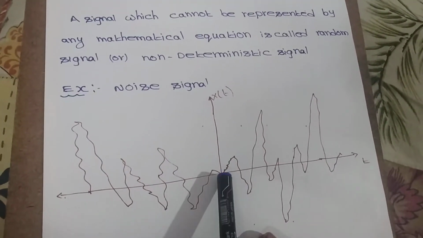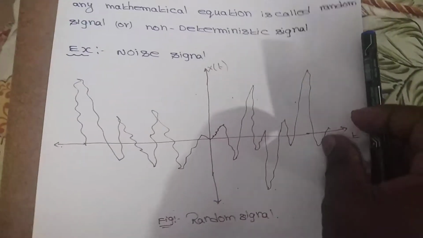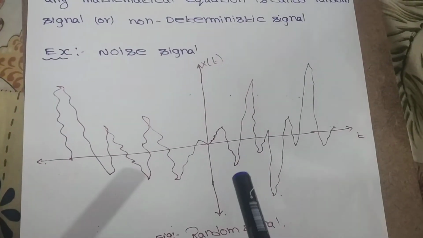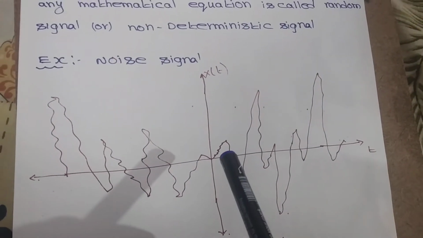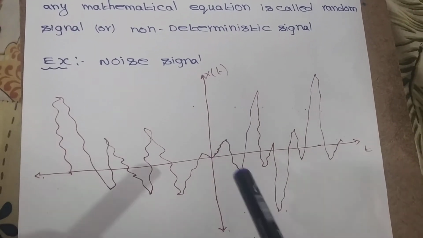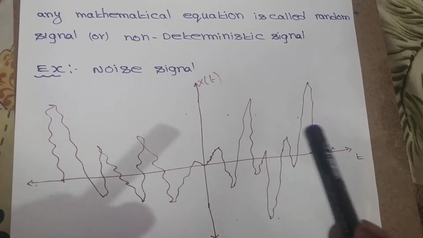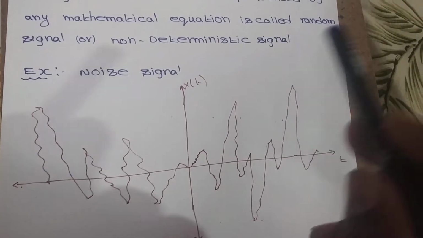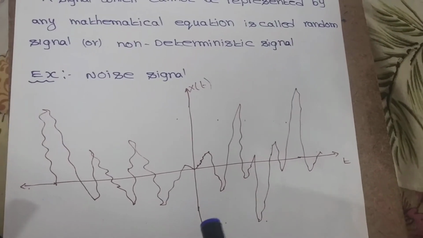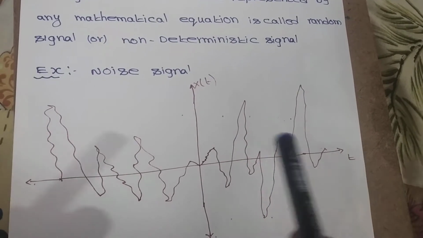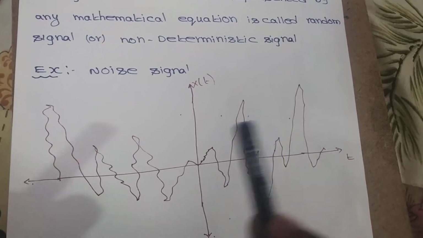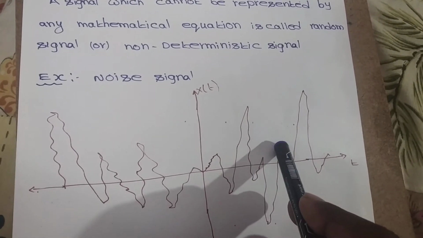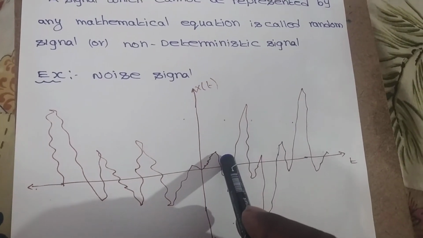An example for a non-deterministic signal is a random signal. Why? Because here there is no constant amplitude and constant time period. That's why we cannot predict the future values by knowing past values.